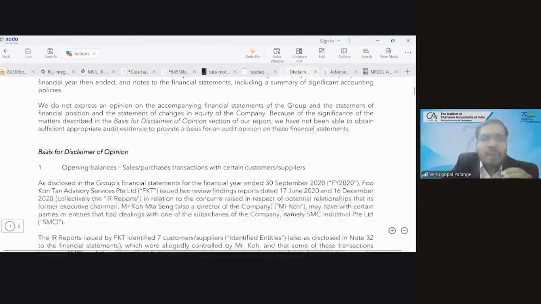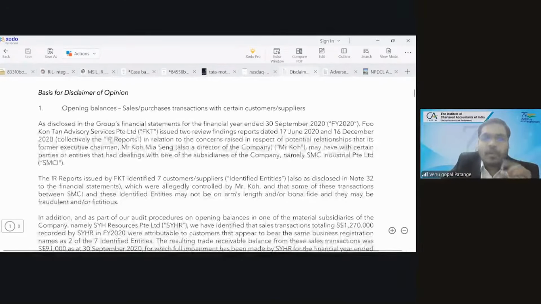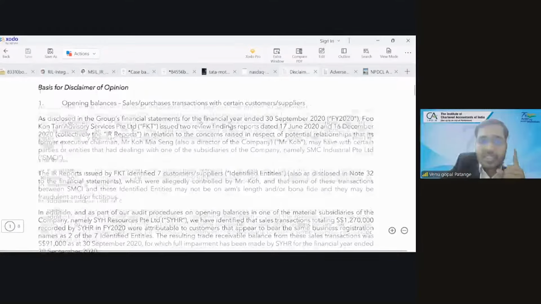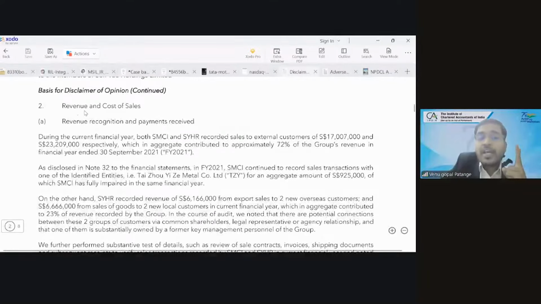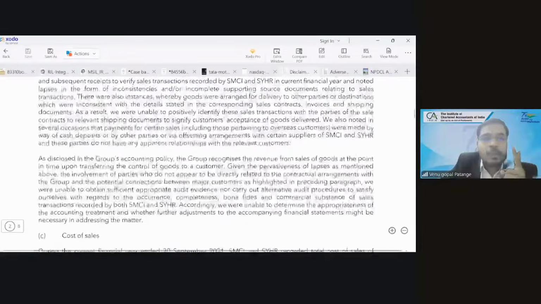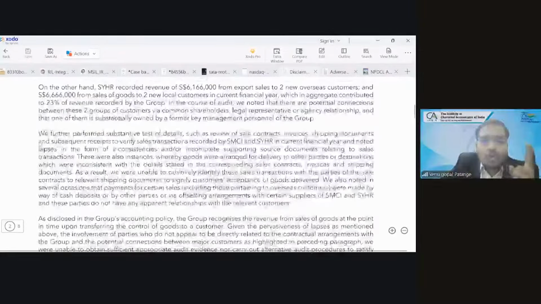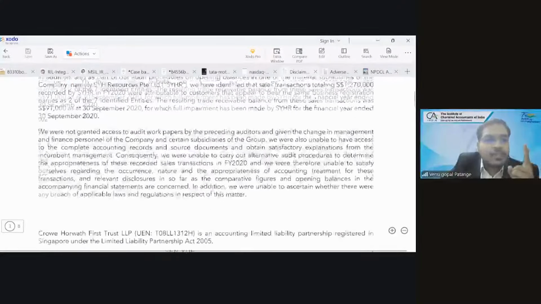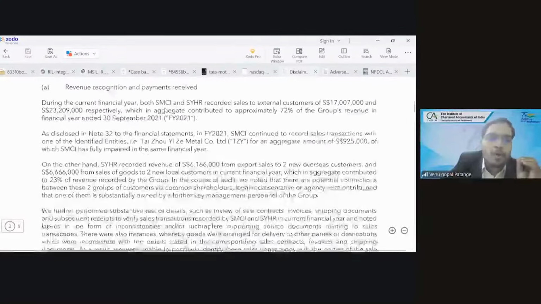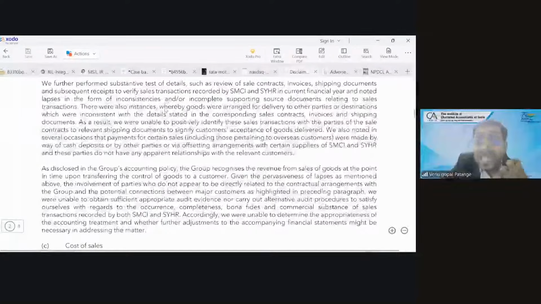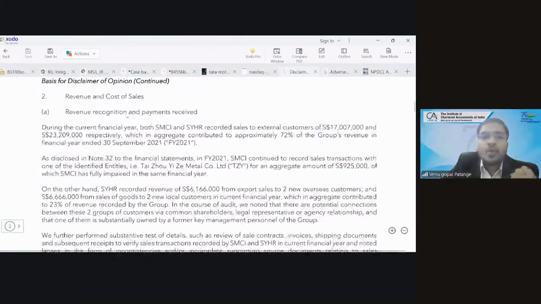Now see, basis for disclaimer. First point, opening balances, sales purchase with certain customer suppliers. There is a problem. Second point, revenue and cost of sales. There is a problem. In two we have again, they have a breakup. In second point, revenue recognition and payments received. There is a problem. They have not received the information with regard to documents like sales invoices, like payments received.